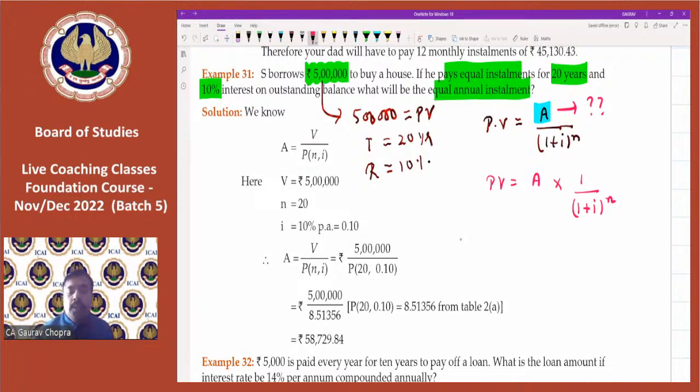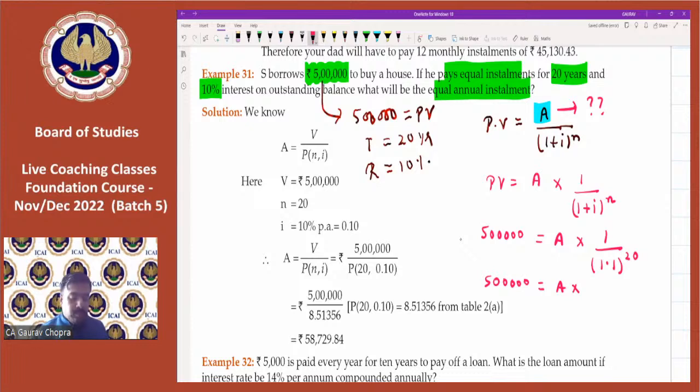If you substitute the value for present value, it is 5 lakh. Then annuity multiplied by 1 divided by 1 plus rate. What is the rate? 10%, so 1.1. And what is the time? The time is 20. So now let's calculate the figure as per the trick which we have discussed.